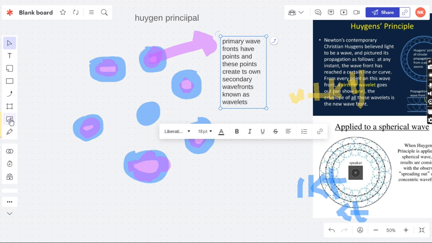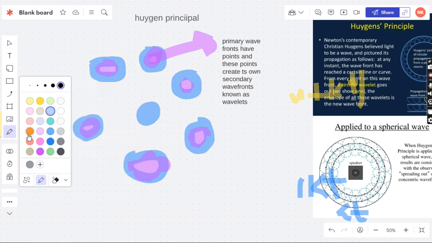So the secondary points located in the primary wavefront create their own wavefront known as a secondary wavelet.